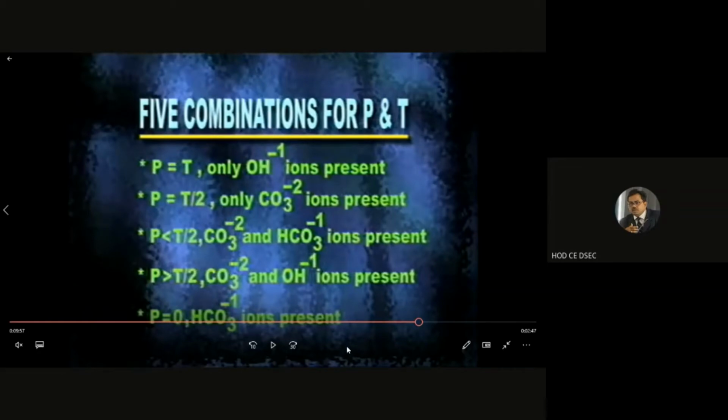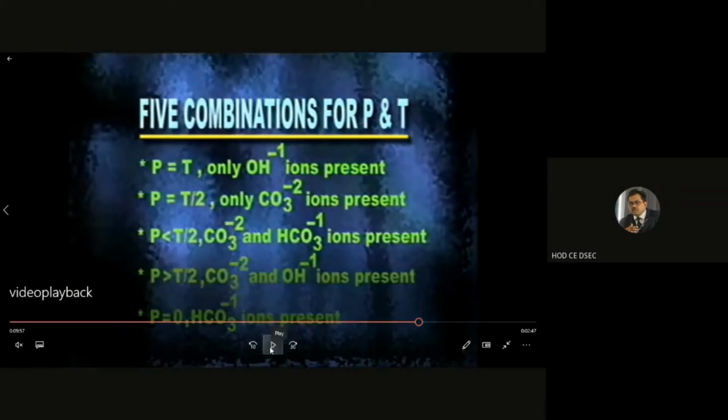Now, in our case, the lab which we have shown to you, P is found 0.6 and T is found 3.3. So T by 2 means 3.3 divided by 2, that is 1.65. That means 0.6 is less than 1.65. So P is less than T by 2. That means in this case, carbonate and bicarbonate ions are present. But what is the value of the carbonate and bicarbonate present? That we are going to tell. So it is a fact that P is less than T by 2, so carbonate and bicarbonate ions are present.